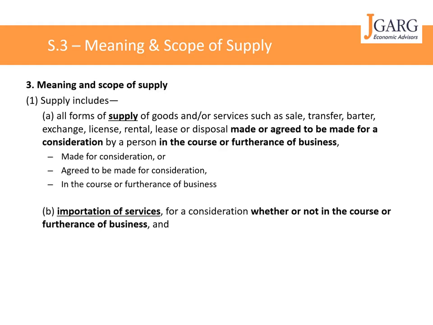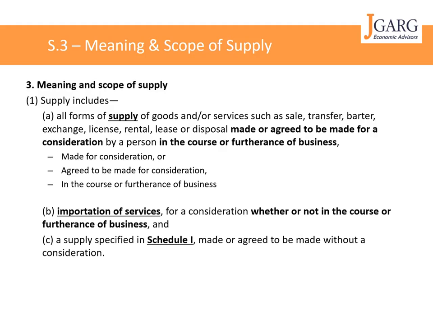But this is the general rule that we have discussed. So under the general rule, what will become a supply is a supply for a consideration in the course of furtherance of business. Now let's see what the exclusions to it are.